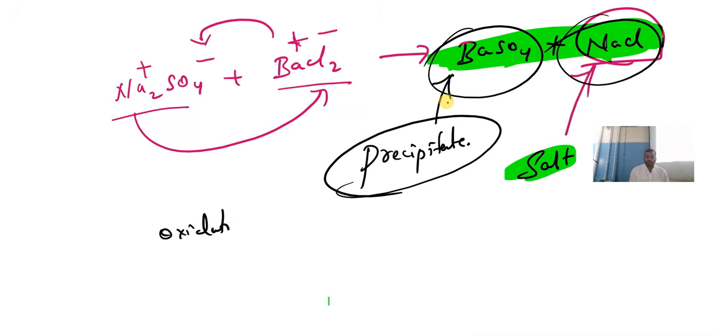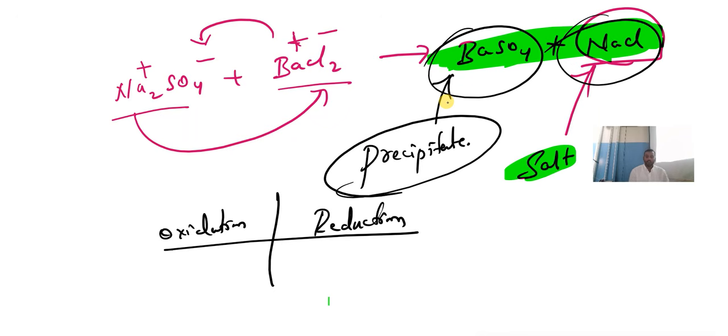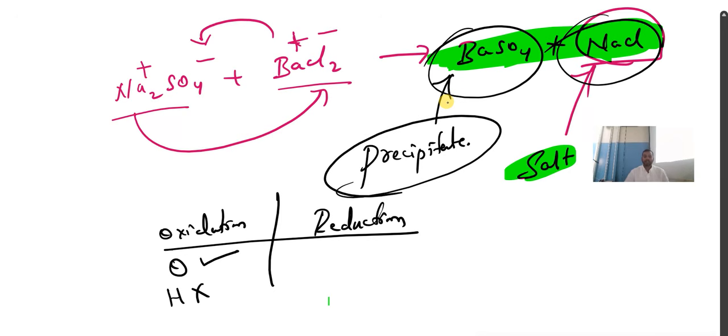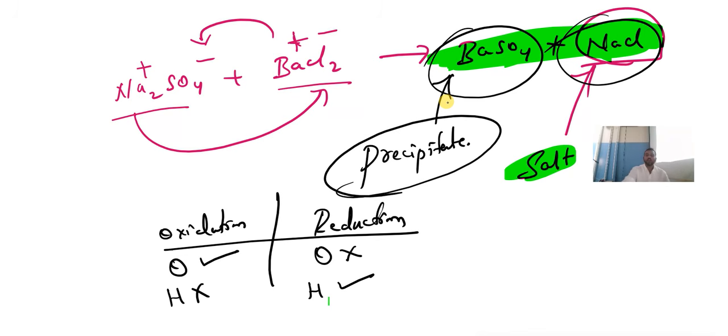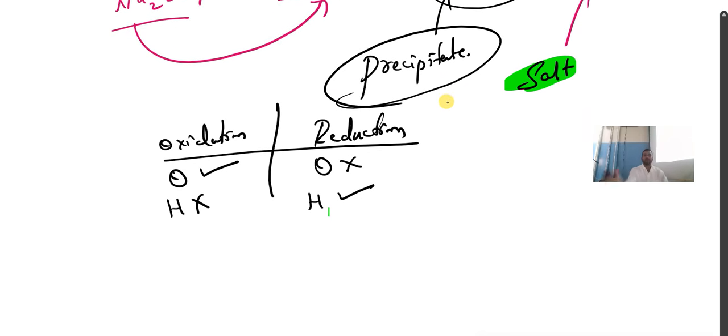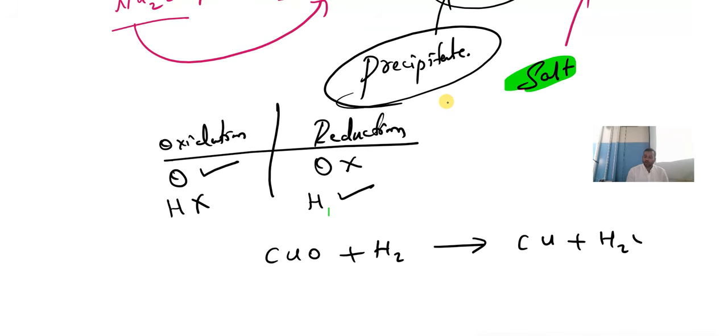See here, this is our oxidation. This is our reduction. In oxidation reaction, addition of oxygen, removal of hydrogen. In reduction reaction, removal of oxygen, addition of hydrogen. So this reaction is called oxidation and reduction reaction. And here they may give you an example. What is that? CuO plus H2 gives Cu plus H2O.